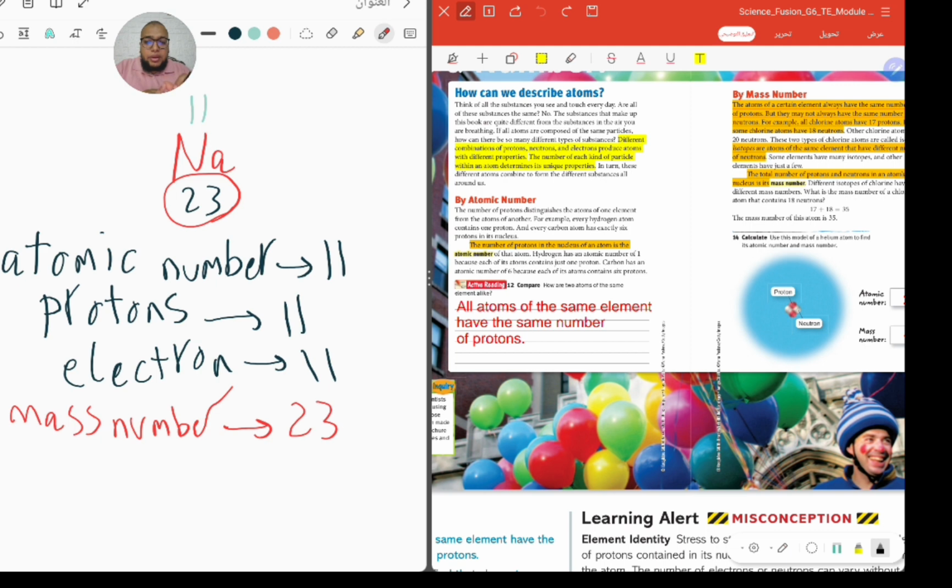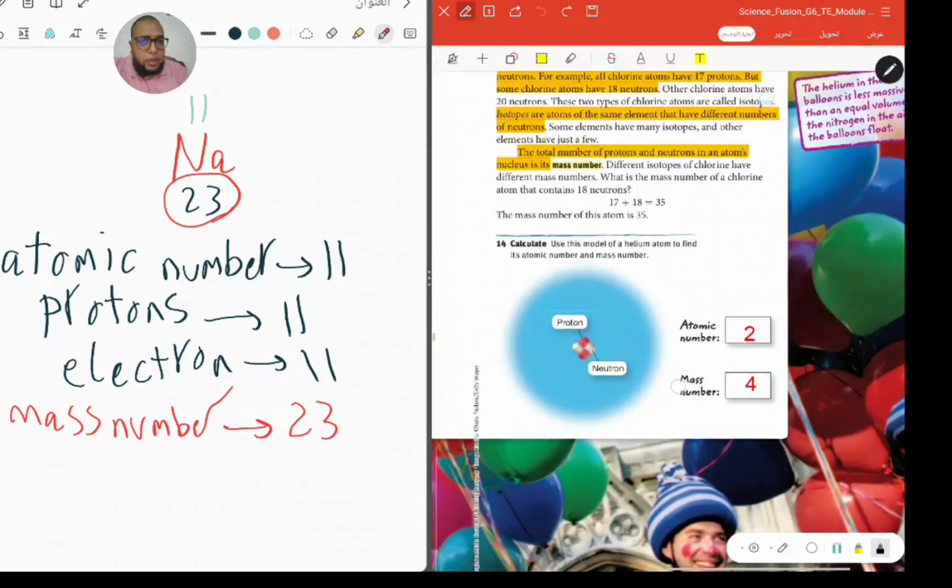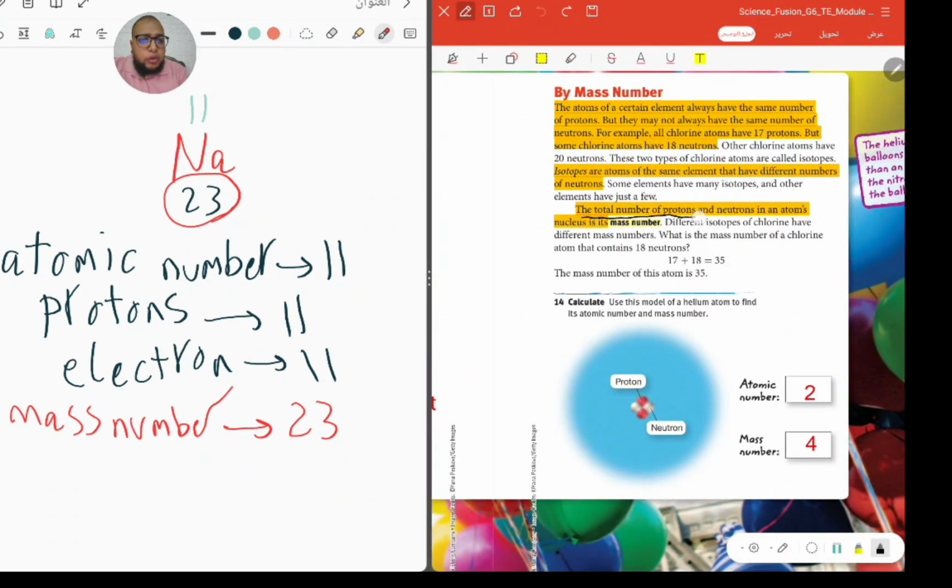Okay, so the big number is referred to as what, guys? The total number of protons and neutrons. I will show you here in the book. That's very good. So if I give you a symbol for any atom like sodium, and I give you two numbers, and I ask you what's the atomic number, you will choose the smallest one. What is the number of protons? It's the same, the smallest one. What's the number of electrons? It's the same, the smallest one.